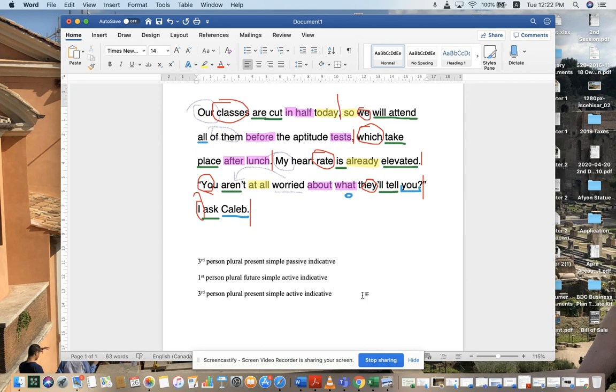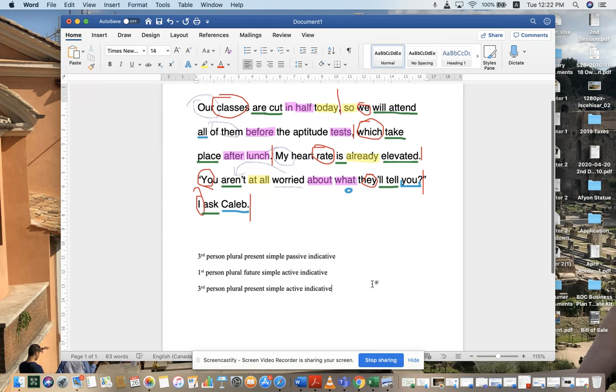Okay. All right. Next, we have heart rate is elevated. So heart rate is elevated is our next passive, third person. It's singular because it's one heart rate. It's present. It's simple. It's passive, and it's indicative.